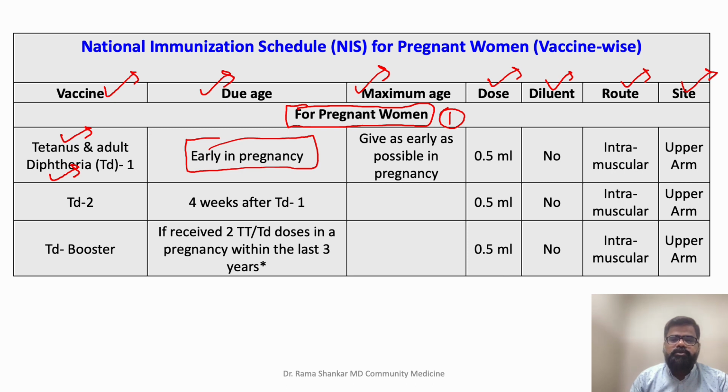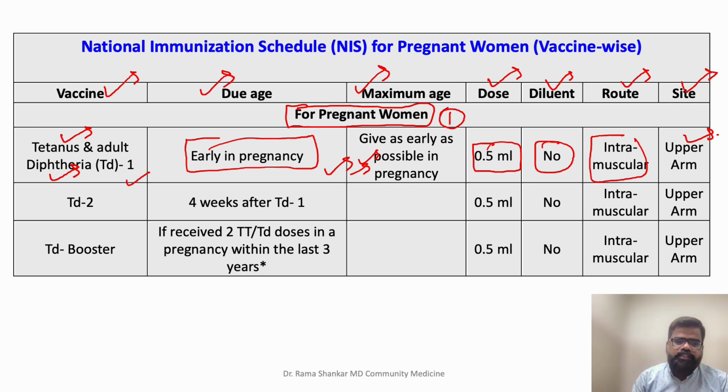The moment you come to know that the lady is pregnant, utilize that opportunity and give it. What is the maximum age? It can be given during the pregnancy, but the moment it is possible for you to give it, please give it. The dose is 0.5 ml. It is a liquid vaccine, so you don't require any diluent, and it is given intramuscular in the upper arm.